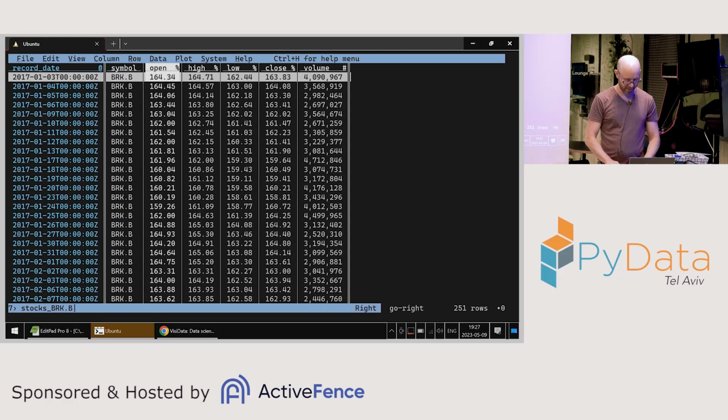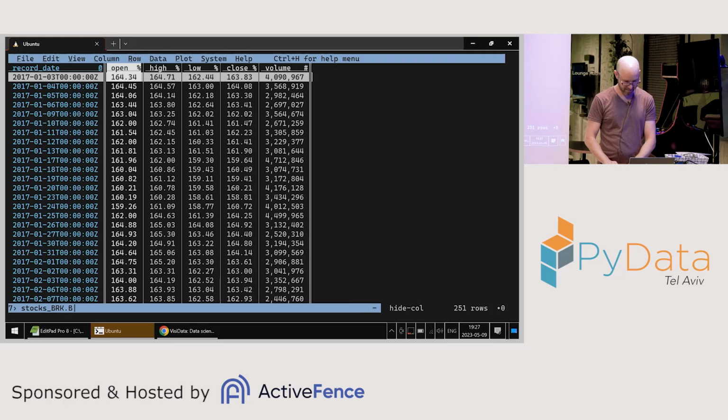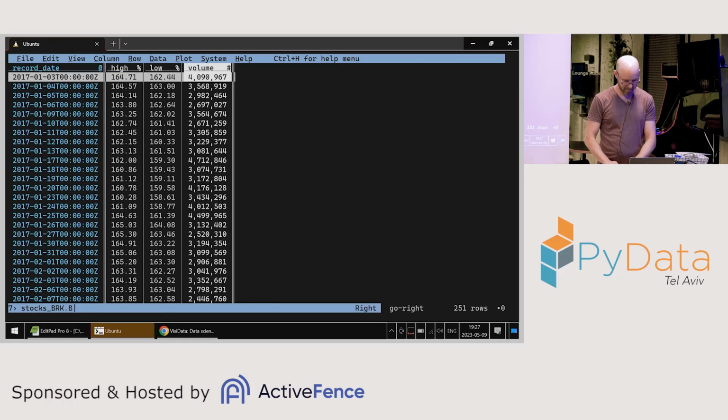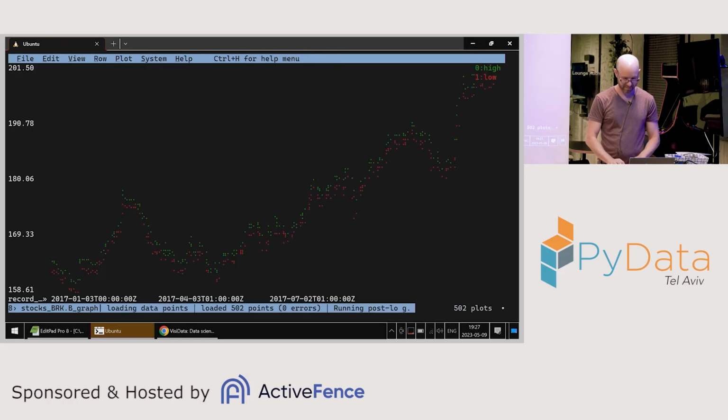So I could do something like this. Now I have a plot for the stock price for Berkshire Hathaway, right? So this is awesome. I love this. And you might be asking, how is this in the terminal? I mean, it kind of looks like ASCII art, but not exactly ASCII art. Can anyone guess how this was made?